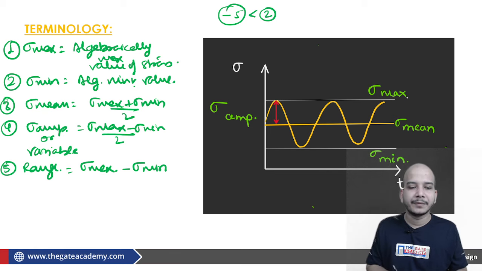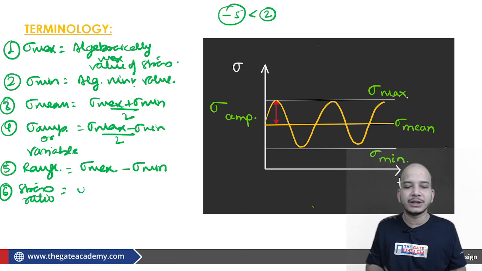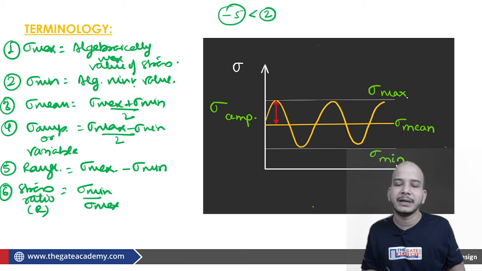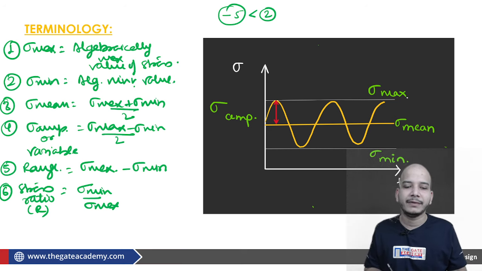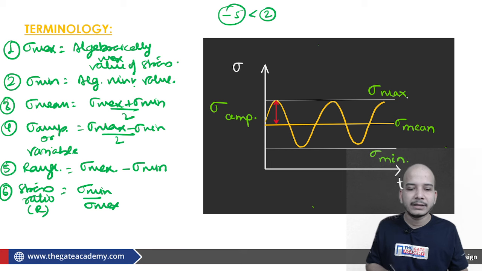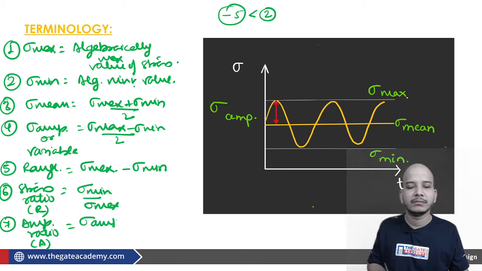Apart from that, stress ratio. If someone asks what the stress ratio is, it is sigma minimum by sigma maximum, represented by R. However, it should be represented by S, but it is represented by R. In the same way, the last term is amplitude ratio, represented by A. Amplitude ratio is sigma amplitude upon sigma mean.